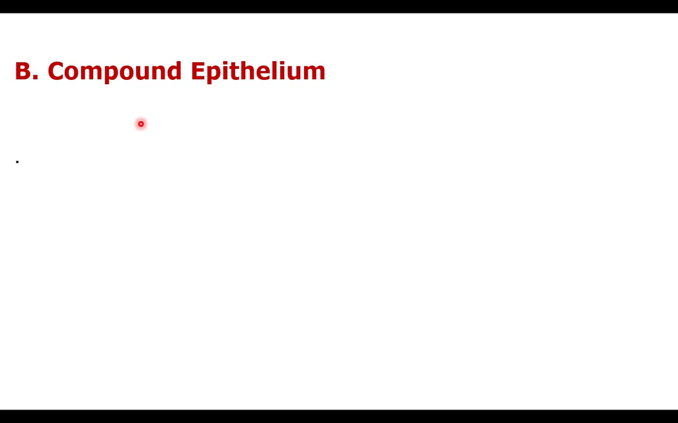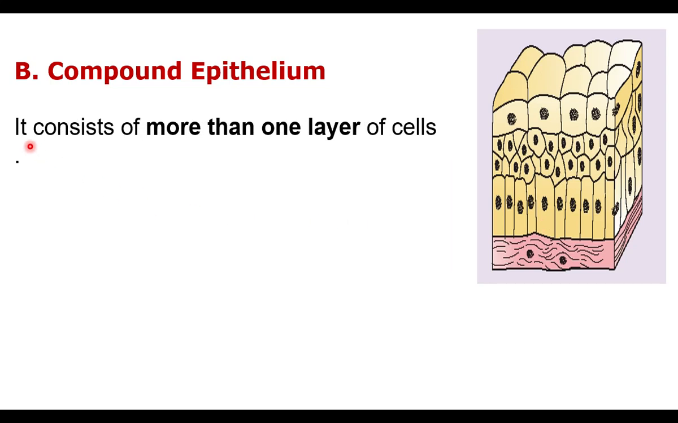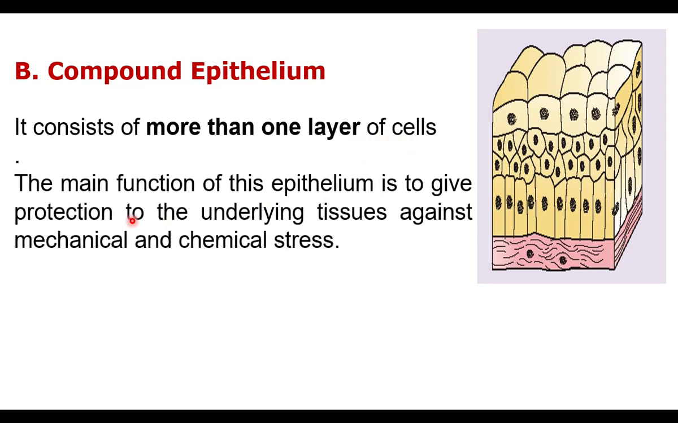Compound epithelium. Compound epithelium is made up of more than one layer of cells. One of the functions of epithelial tissue is protection. The compound epithelium gives more protection because it is made up of more than one layer of cells. The main function of this epithelium is to give protection to the underlying tissues against mechanical and chemical stress.